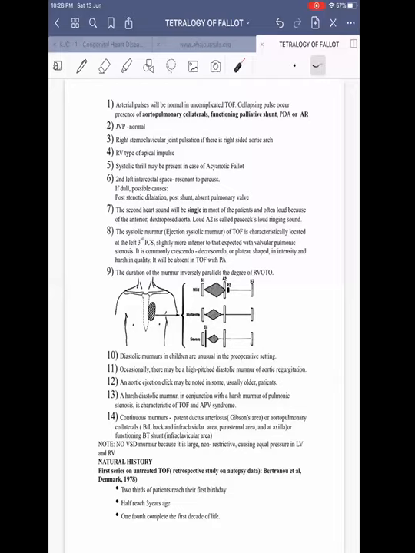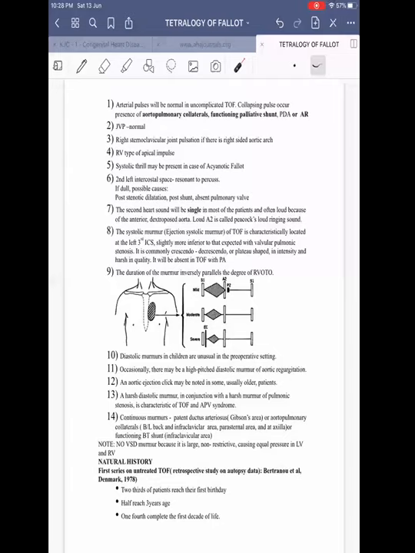Then our TOF patients will usually have RV type of apical impulse. If you're suspecting TOF based on history, but you're getting LV type of apex, then it is probably a TOF physiology rather than true TOF. Like single ventricle physiology or tricuspid atresia with VSD-PS, those things we have to consider.